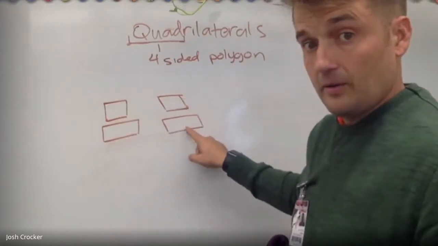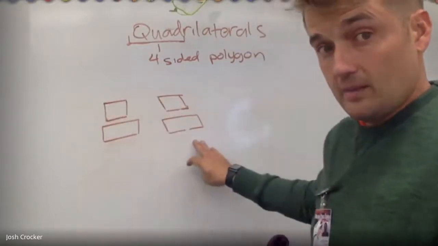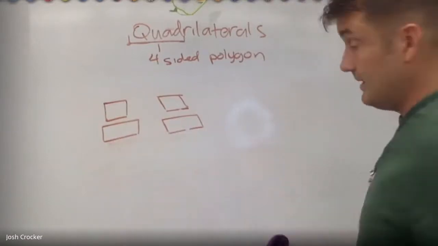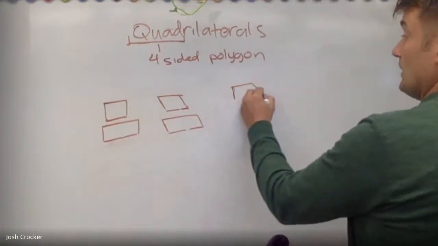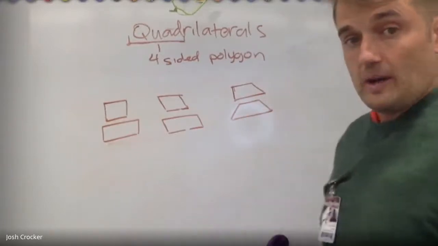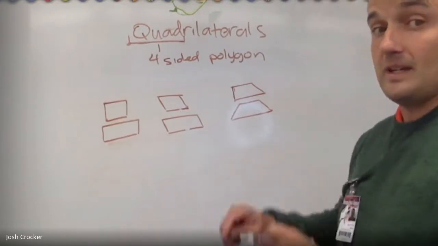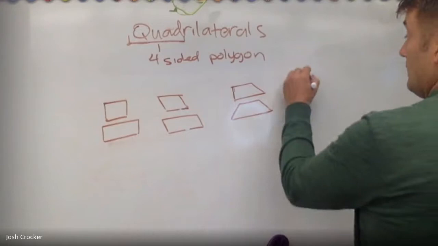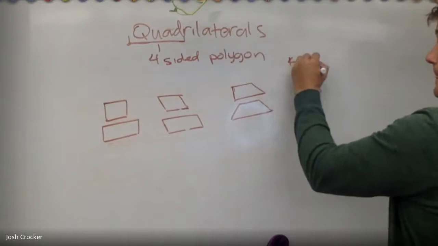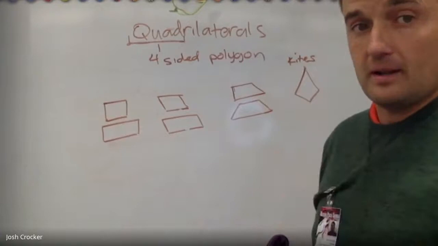Rhombus, parallelogram, right? Square, lazy square, rhombus. Rectangle, lazy rectangle, parallelogram. Then we get even weirder. We get into quadrilaterals that don't have two sets of parallel sides, and those are the trapezoids. They just have top and bottom parallel, okay? And then we get into even weirder, the kites, right? Okay, so if it's a four-sided polygon, it's a quadrilateral.